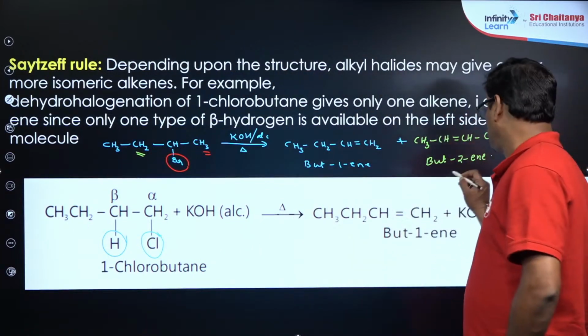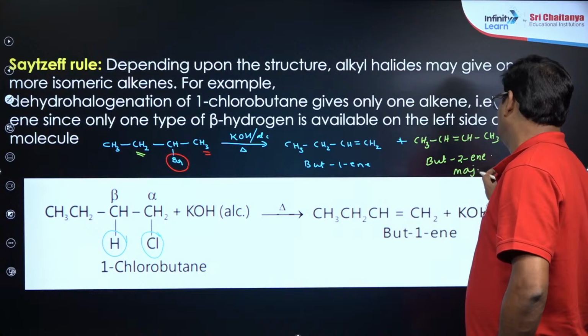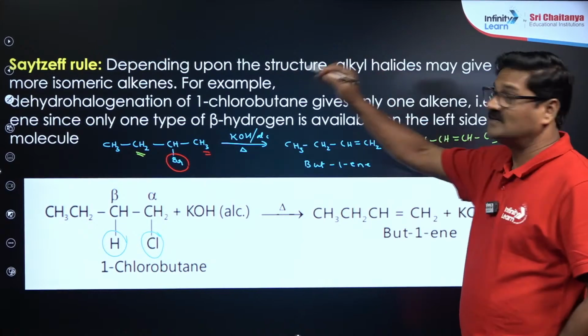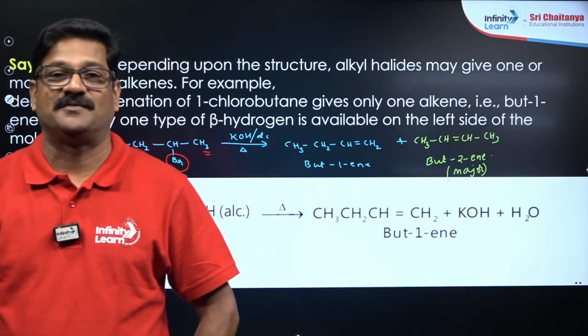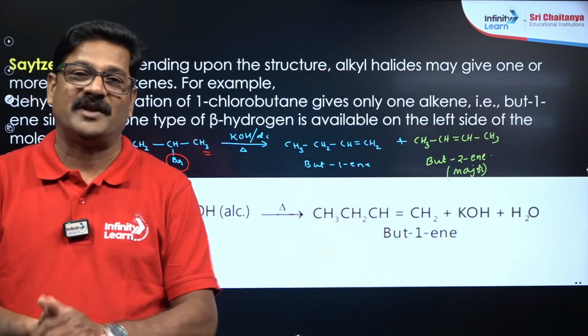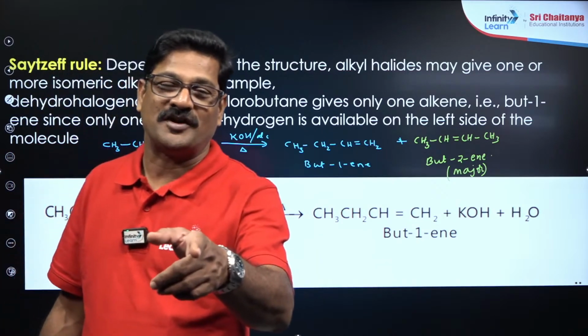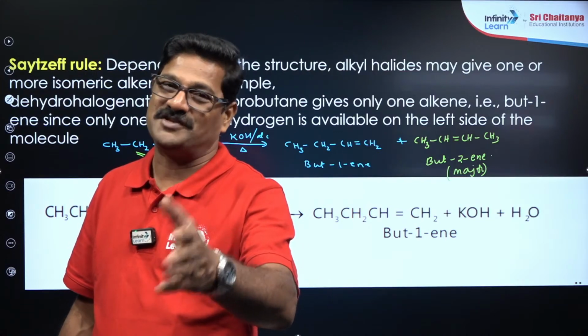This is going to be the major, my dear students. How? According to the Saytzeff rule this will be the major. What does the Saytzeff rule say? During elimination, the most substituted alkene is going to be the major product.